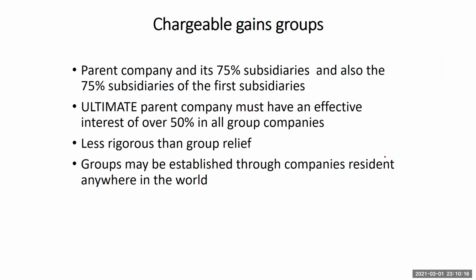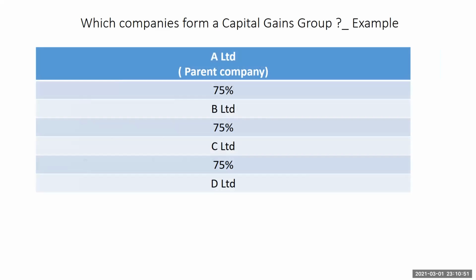So parent company is this, just to run through this. Parent company is 75 subsidiaries and also the 75 subsidiaries of the first subsidiaries. So ultimately the parent company must have an effective interest of over 50% in all companies. There is also this relief that they could claim, which is the chargeable gains, but it is less rigorous than the group relief. Now, groups may be established through companies resident anywhere in the world, but under chargeable gains, is it for all or just for those resident in the UK? We'll look at that in a bit.